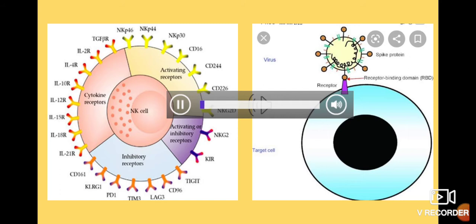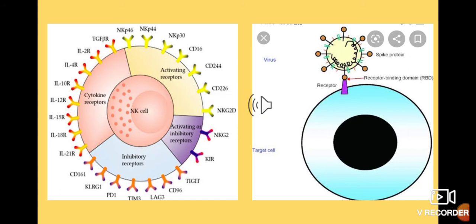In this slide, two pictures are shown. In the first picture, a circular immune cell is there, and you can see the Y-shaped structures on the external surface. These Y-shaped structures are the receptors. In the next picture you can see how these receptors bind with the antigens present on the surface of the germs.